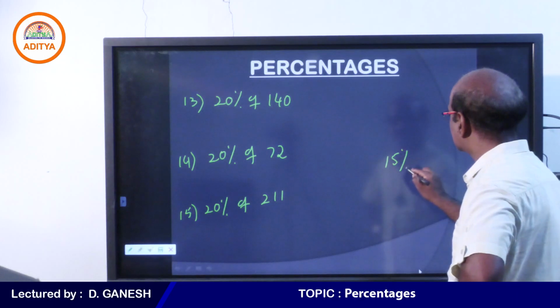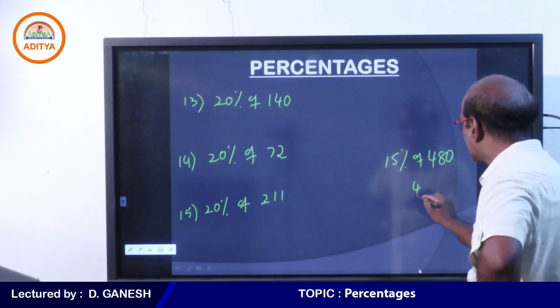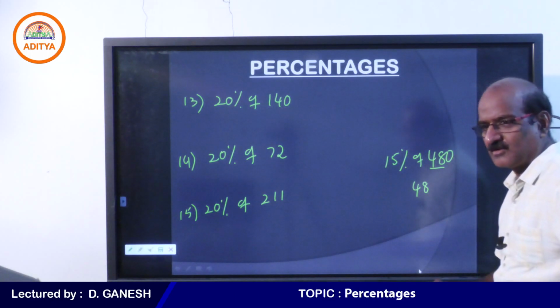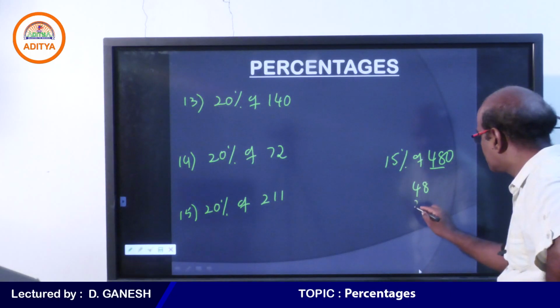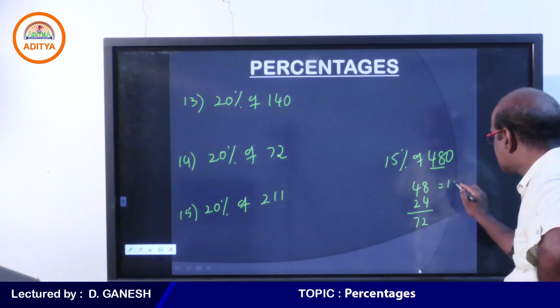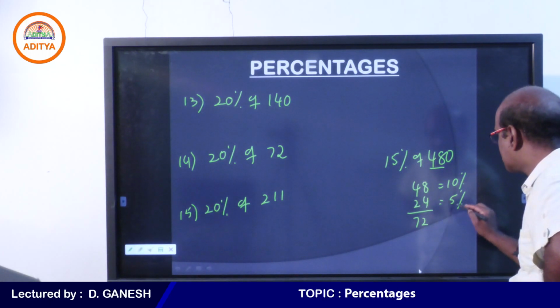15% of 480 is so simple. Because if you know 10% is 48, you know how to calculate 10%. If you calculate 10%, you will be having 5%. Remember, when 10% is okay for you, then you can easily get 5%, man.